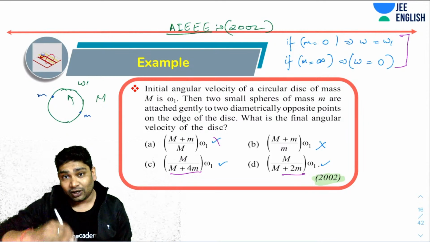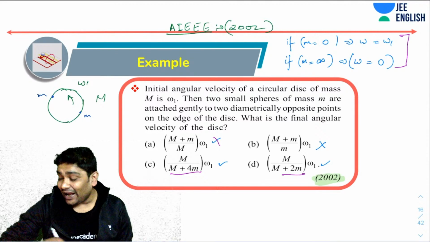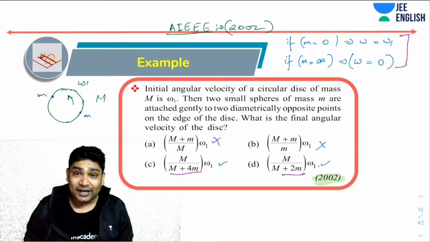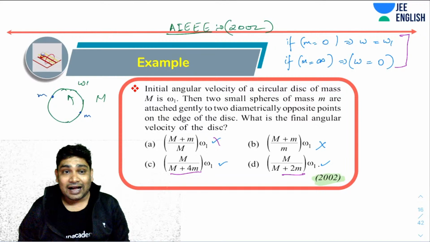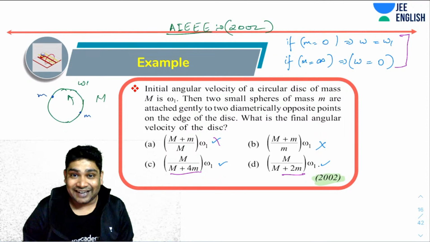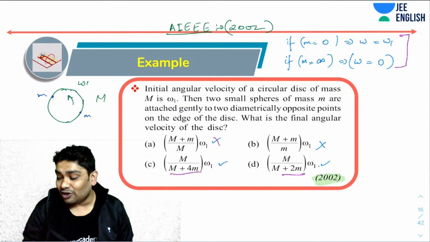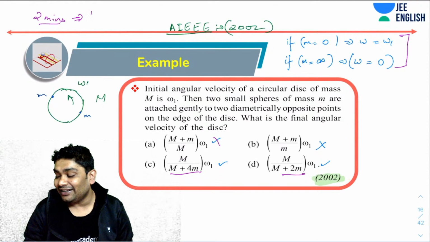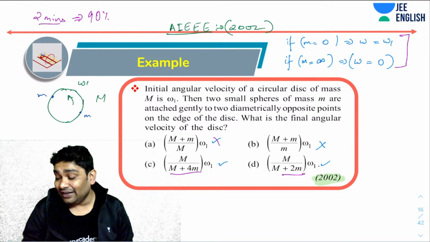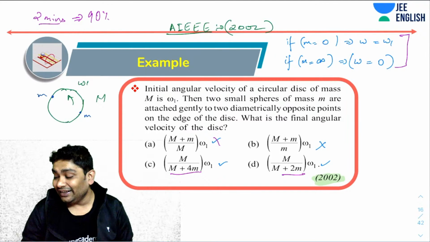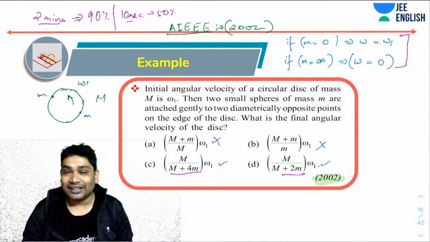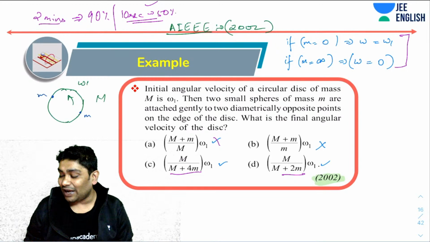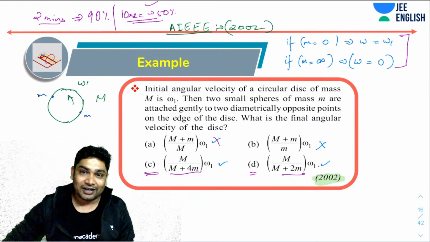Now you could have even gone for a guess. Why should you have gone for a guess? Because you already have a 50% chance of getting this right. So instead of solving, and after solving also you're not sure if you'll arrive at the right answer, right? If you have two options of either spending 2 minutes and maybe having a 90% chance of getting this right, or just by looking at the options within like 10 seconds you have a 50% chance of getting this right, trust me, those are the chances worth taking. So I could have gone for either C or D, wouldn't have mattered.